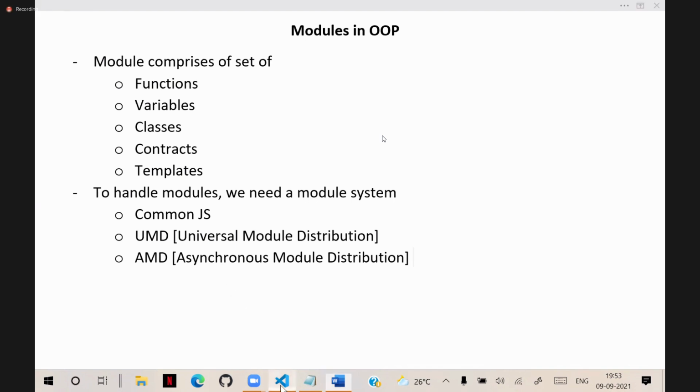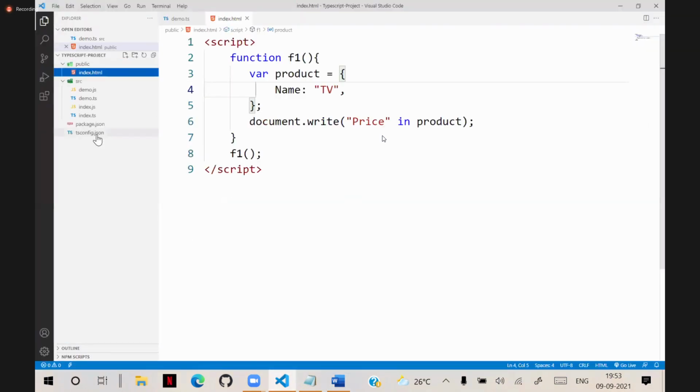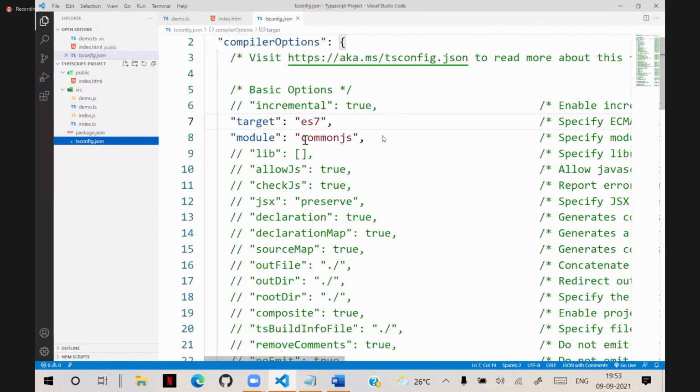And you see, this is our TypeScript project. In the TypeScript project, it is using CommonJS module system in the tsconfig file. That means TypeScript by default have a module system. And what is that module system? CommonJS. We can change it. But if you are changing a module system, make sure that you have installed that module system. So every module system have a different approach. So we will follow this default approach. Whatever the module system is there, we will follow that approach. That is CommonJS is the module system.